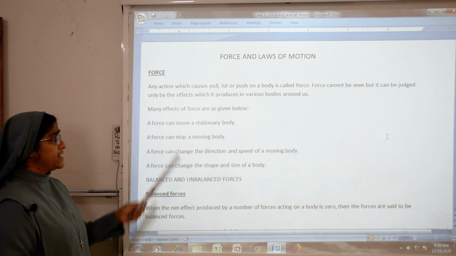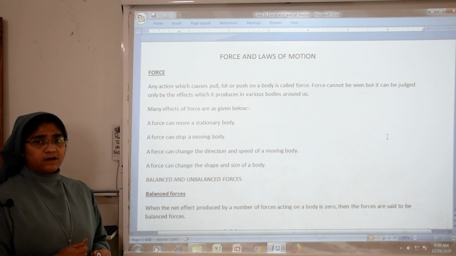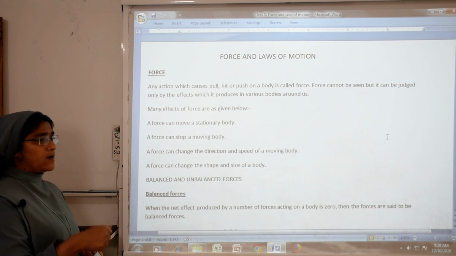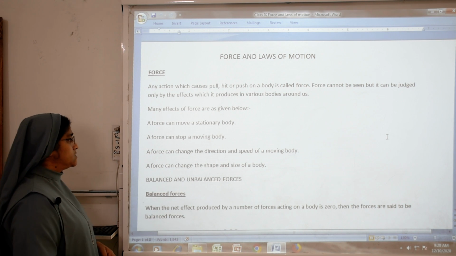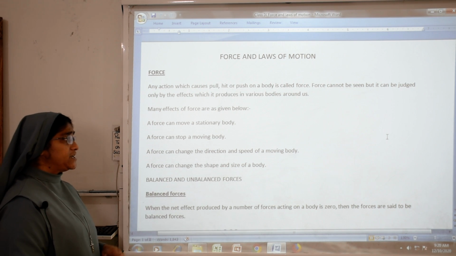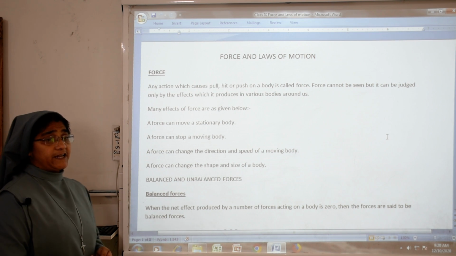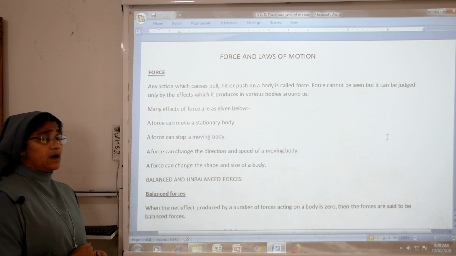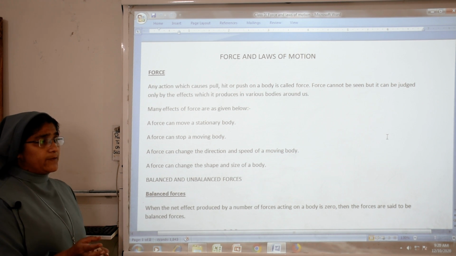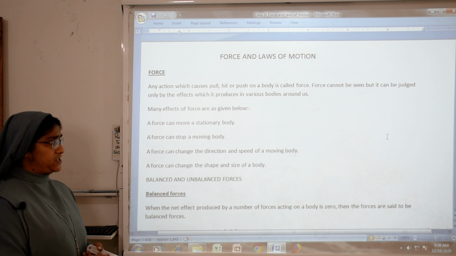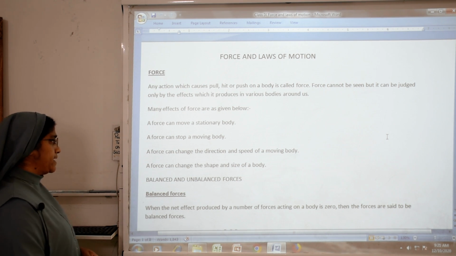Next, a force can stop a moving body. While you are driving a motorcycle, you want to stop it, so you apply the brake, then only it can stop. Next, a force can change the direction and speed of a moving body. If you want to go from the hospital to your house, a left turn will come, you want to change the direction. So, force can change the direction and speed of a moving body.